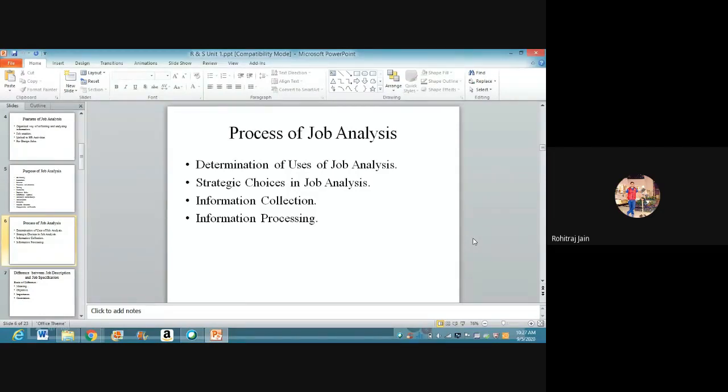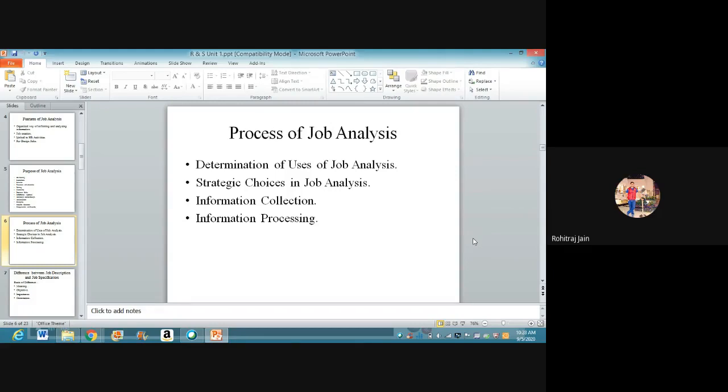Thus, we can conclude it is the responsibility of the organization to clearly define the purpose of job analysis before starting the job analysis process. I'll repeat once again: it is the responsibility of the organization to clearly define the purpose of job analysis before starting the process.